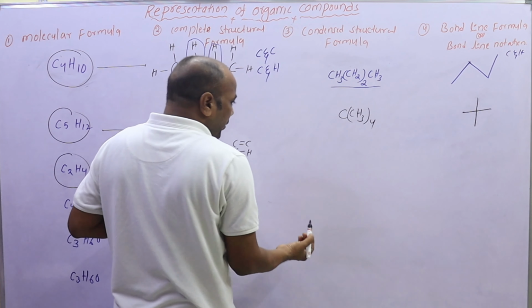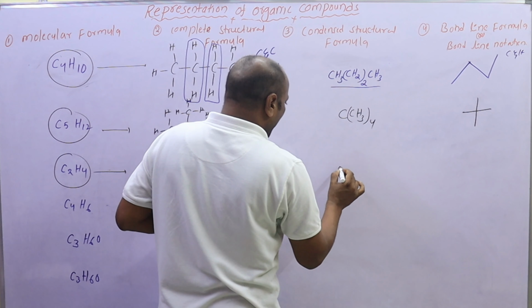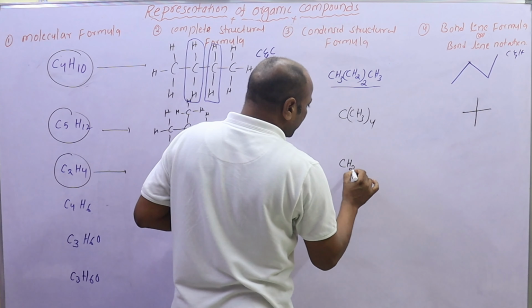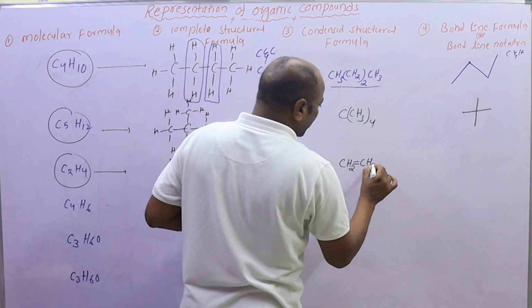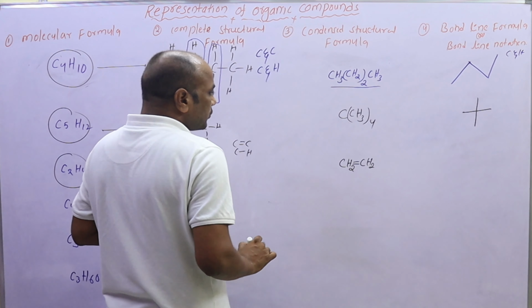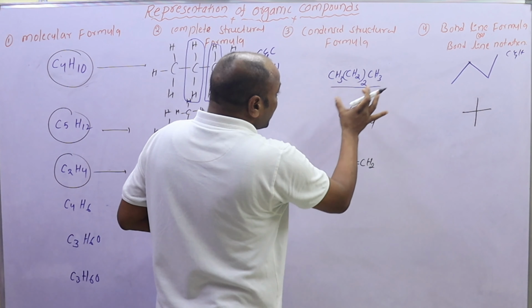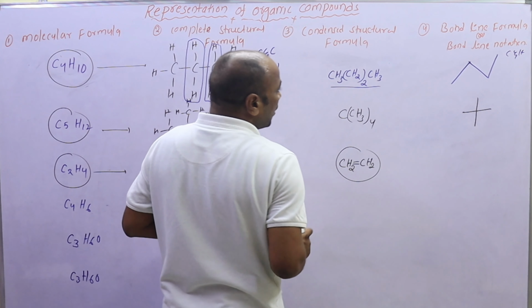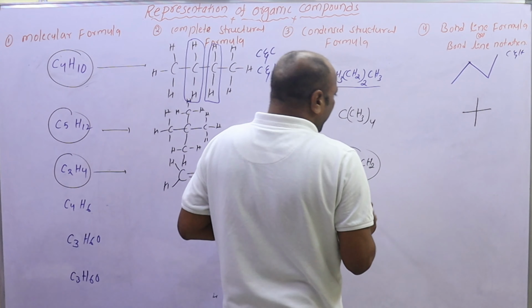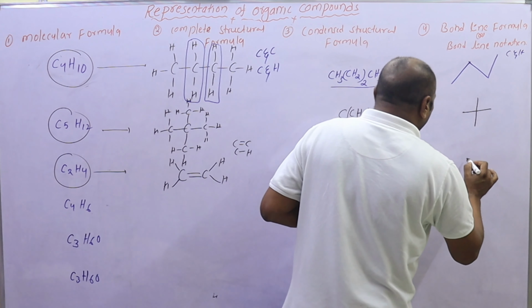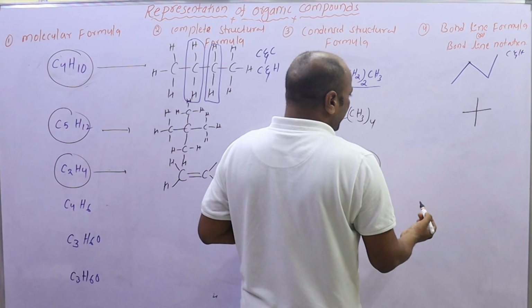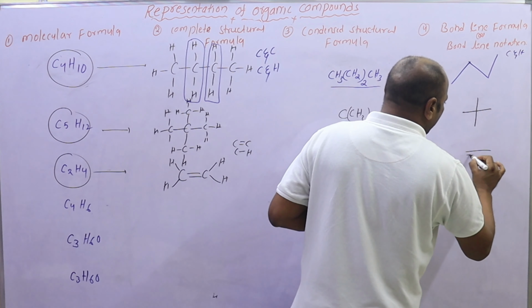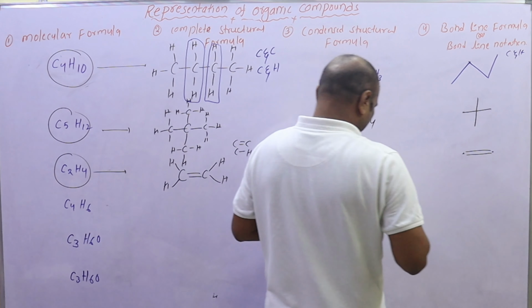So it is represented as the condensed structural formula, where the double bond is shown, and it is represented as bond line notation.